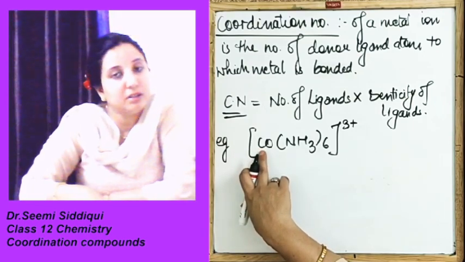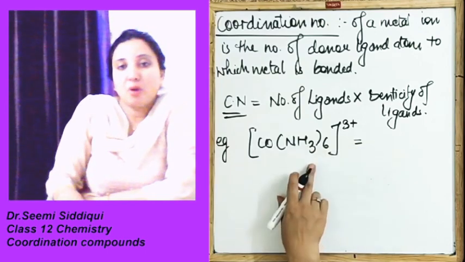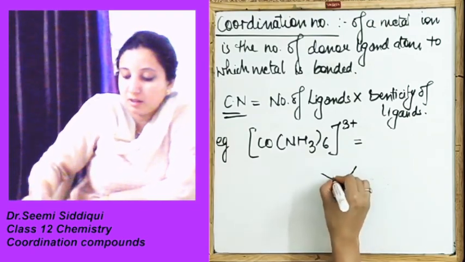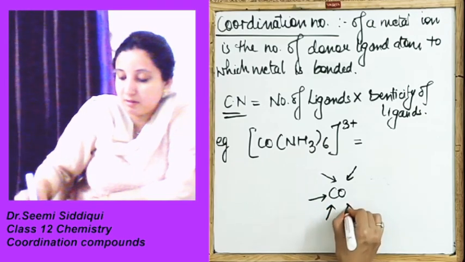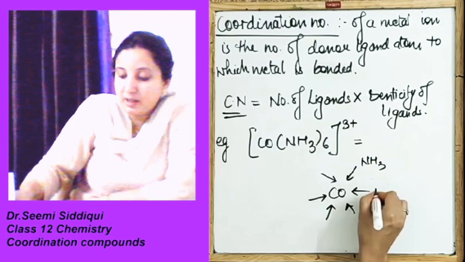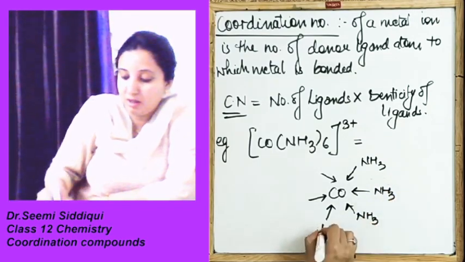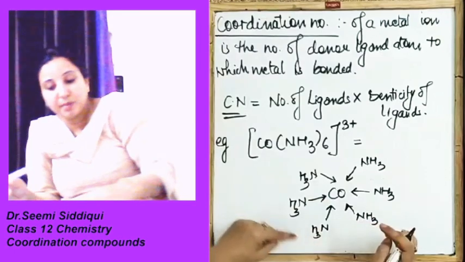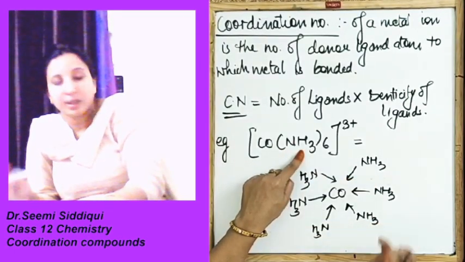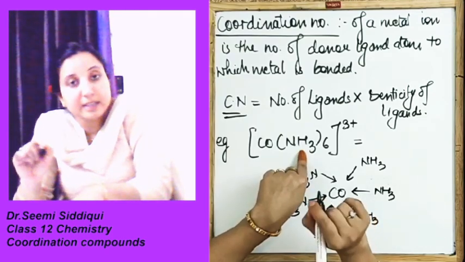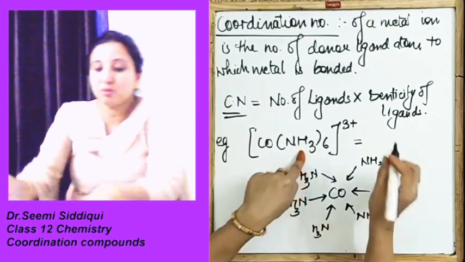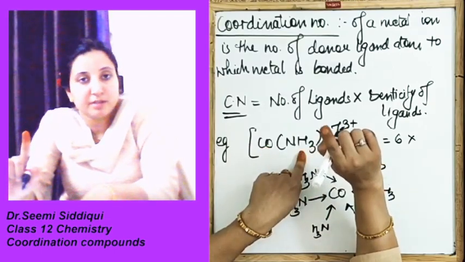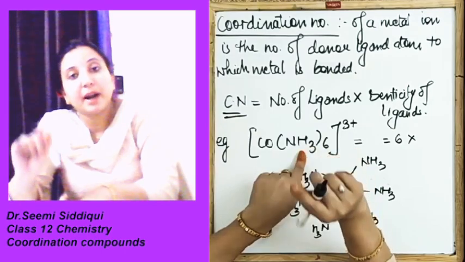If you draw it, the cobalt is being surrounded by 6 NH3. NH3 is an example of a monodentate, which can bind through one site only.